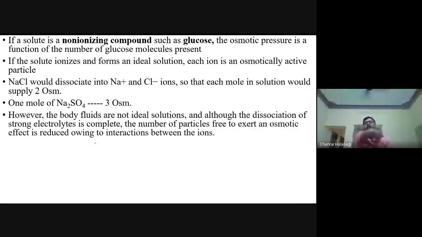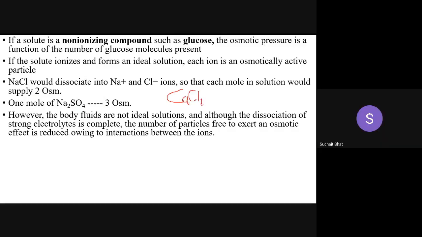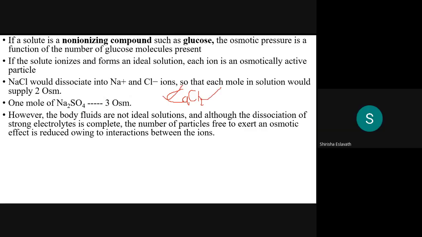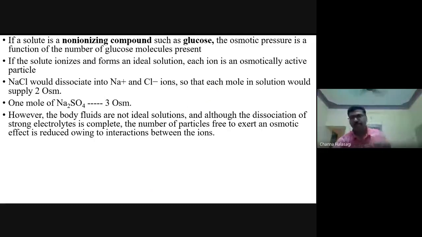So you have to take totally how many osmotically active particles this substance is going to liberate. NaCl is liberating 2 osmotically active particles, so it is exerting 2 osmoles. What about calcium chloride, guys? If I give an example of calcium chloride, how many milliosmoles? 3, because it is going to liberate 1 calcium ion and 2 chloride ions. So these are the simple questions asked, guys. You should be very careful in answering.